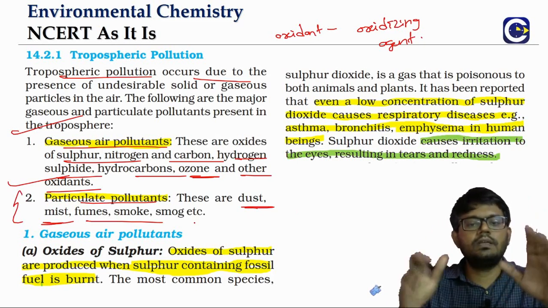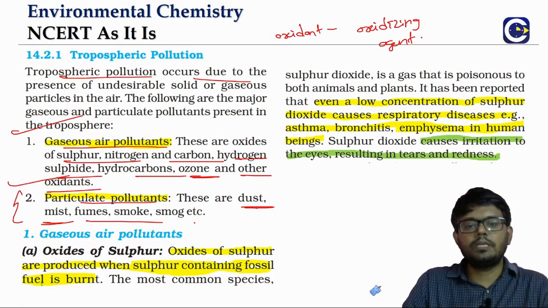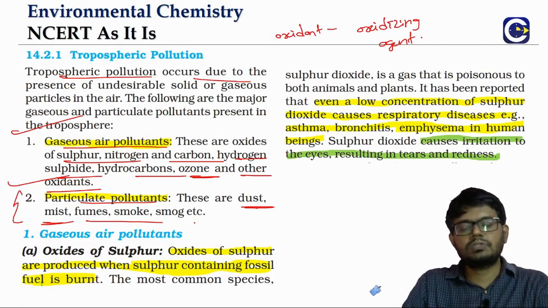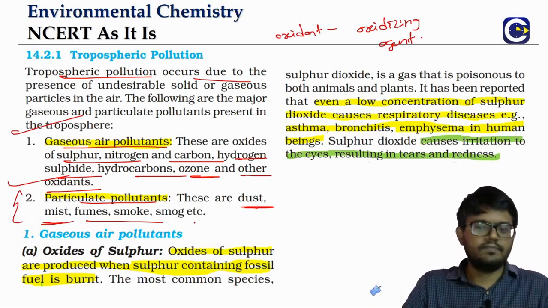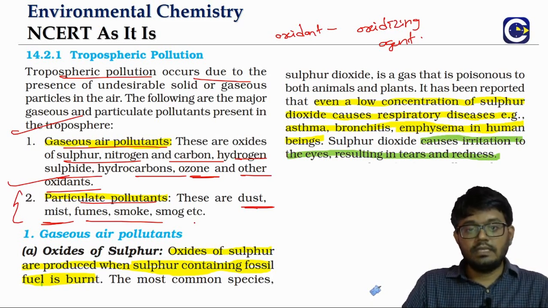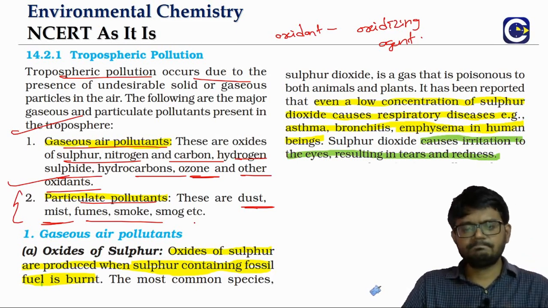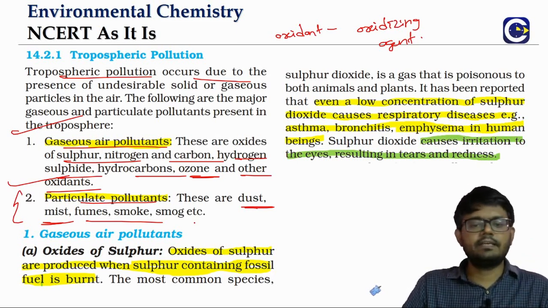So this is how we'll study tropospheric pollution. One is the gaseous pollutants part, which is mostly the oxides of sulfur, nitrogen and carbon. Then we have hydrocarbons, ozone, other oxidants including even hydrogen sulfide. Then we'll talk about the particulate pollutants, which are mist, of course dust particles, fumes, and then smoke and smog.